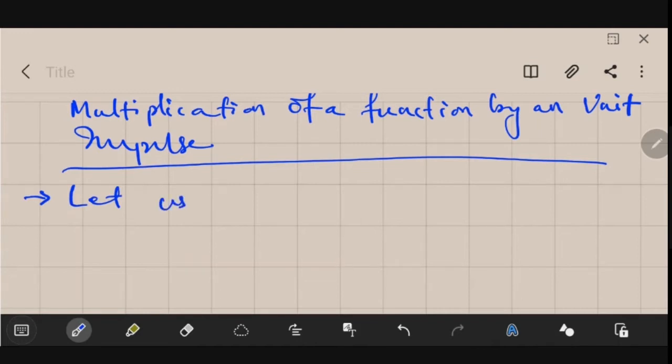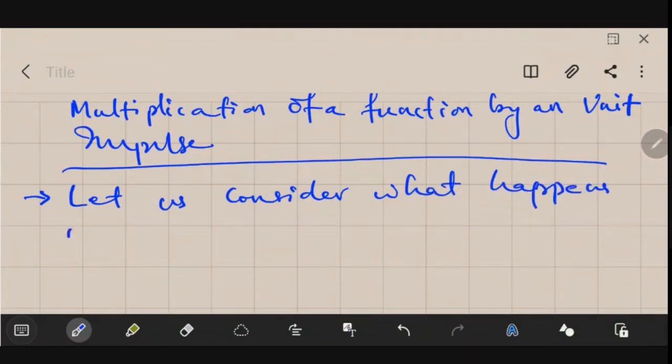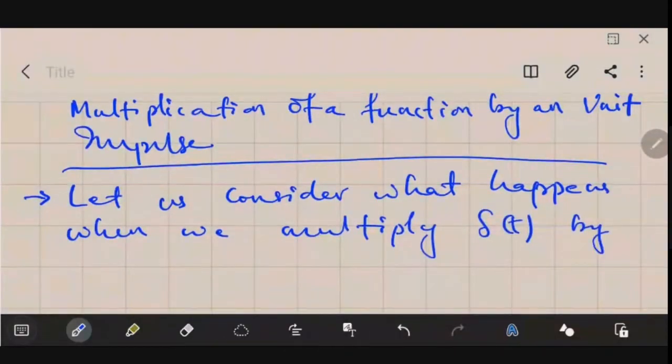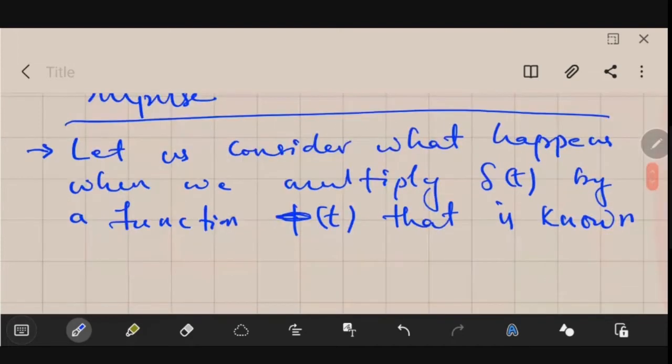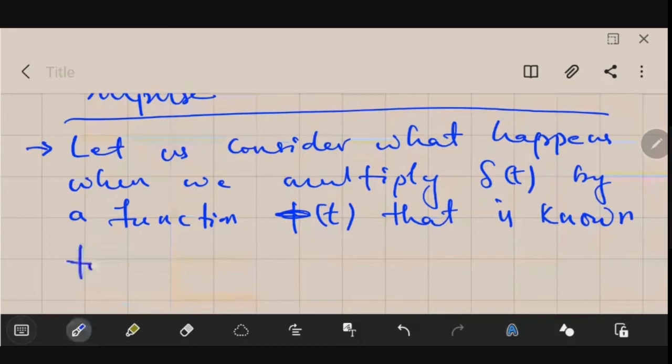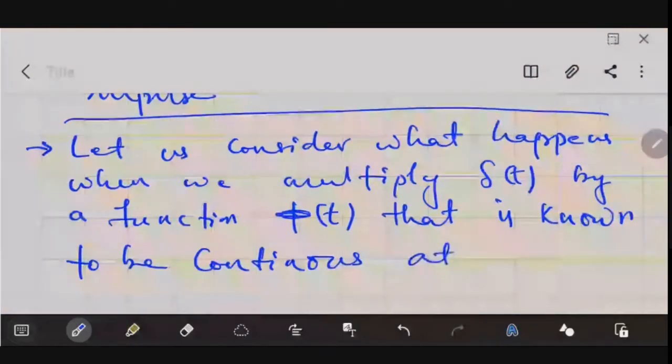So let us consider what happens when we multiply del of t by a function phi of t, that is known to be continuous at t equal to 0.